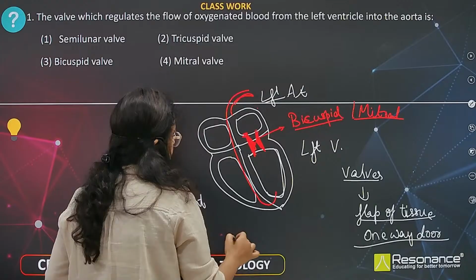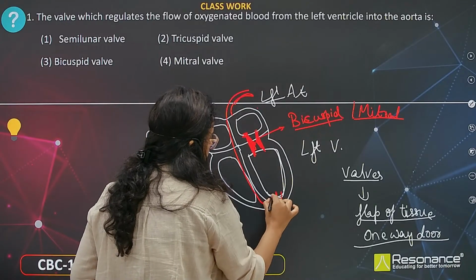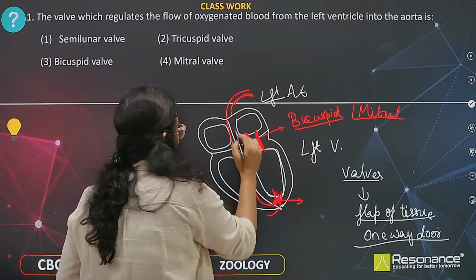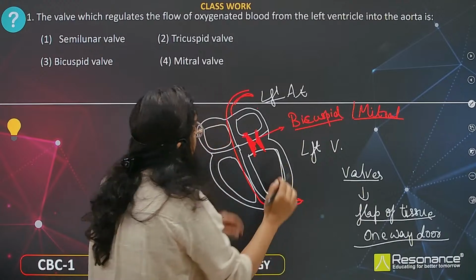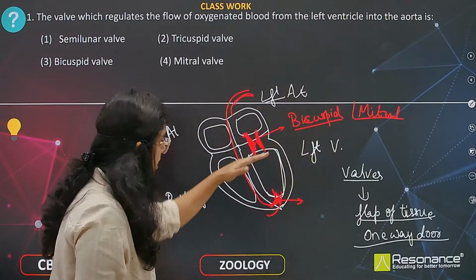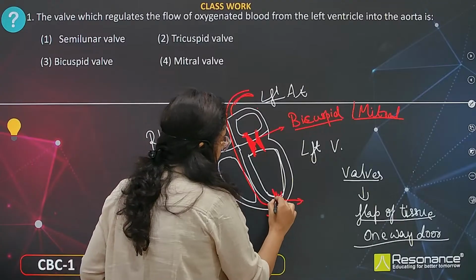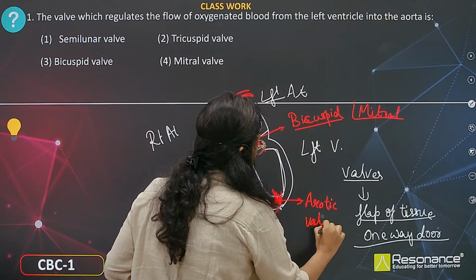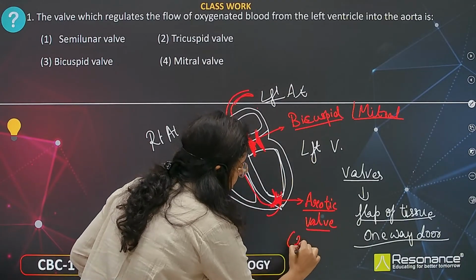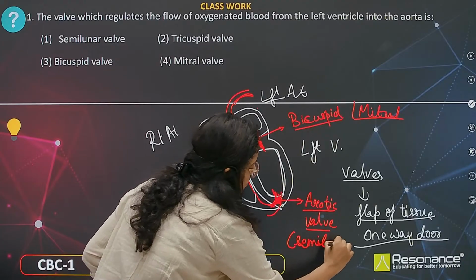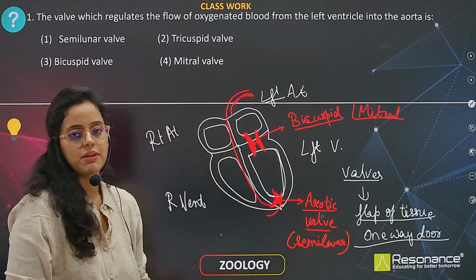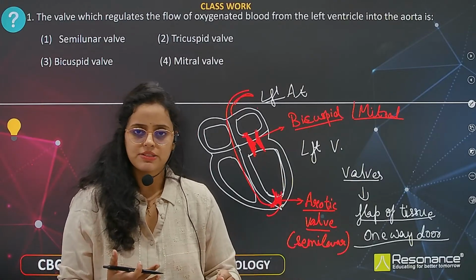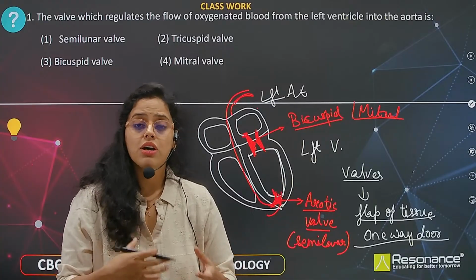So the left ventricle into the aorta, right? The left ventricle into the aorta. They have a valve-like structure, that is the aortic valve. Now this aortic valve is semilunar in structure, so they are also called semilunar valves. Now blood goes to different body parts and exchange of oxygen takes place. Now the tissue consists of deoxygenated blood.